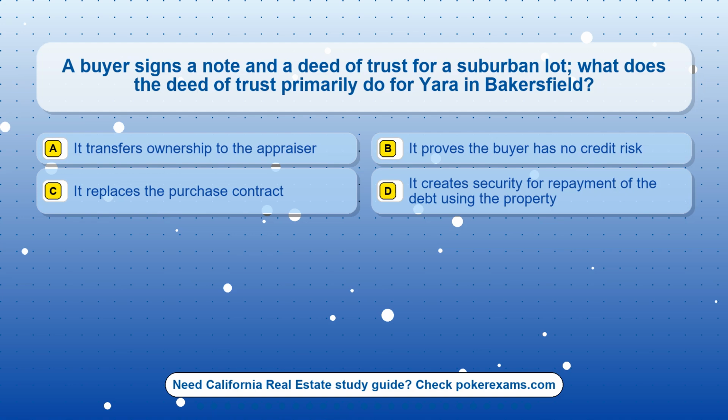Question 9. A buyer signs a note and a deed of trust for a suburban lot. What does the deed of trust primarily do for Yara in Bakersfield? Option A. It transfers ownership to the appraiser. Option B. It proves the buyer has no credit risk. Option C. It replaces the purchase contract. Option D. It creates security for repayment of the debt using the property.